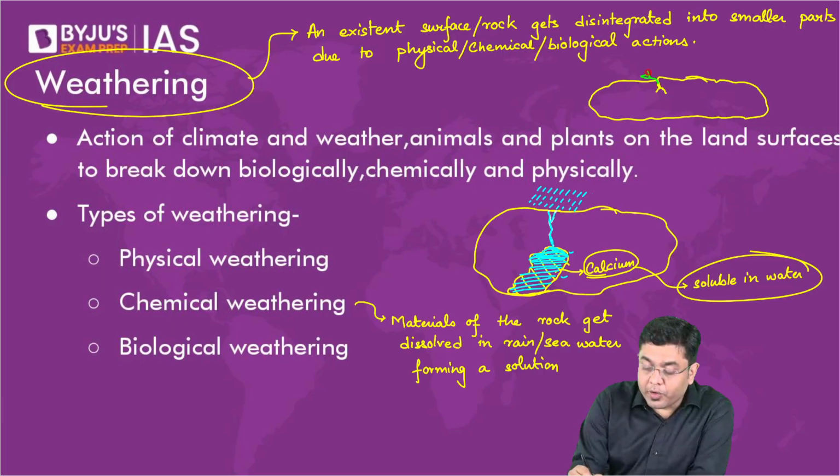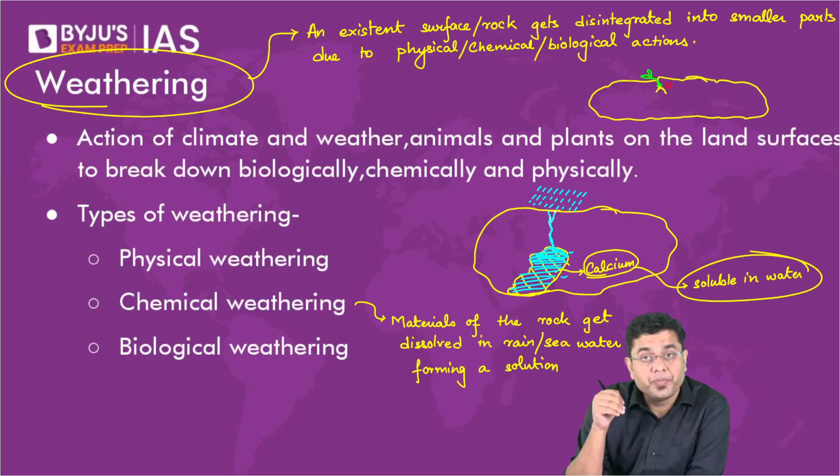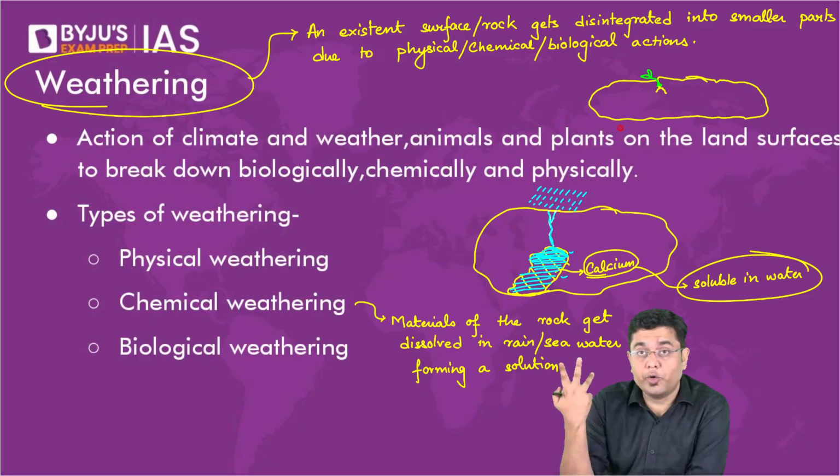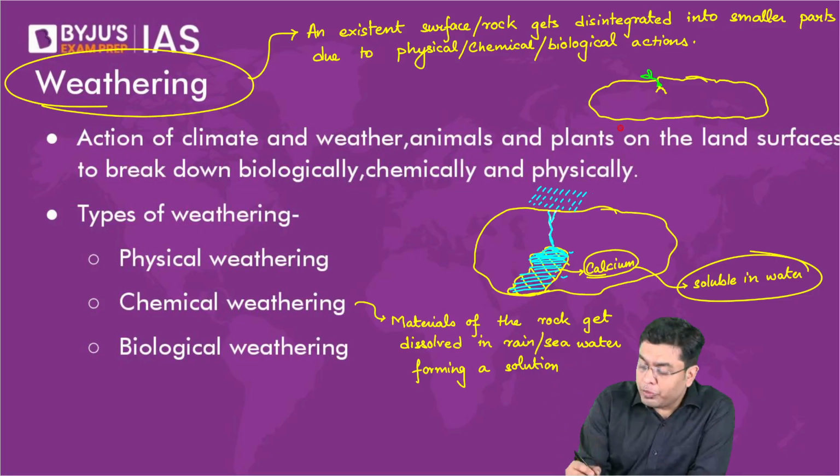Why will the plant grow here? Because the roots are getting access to the minerals of the rocks. They are getting access to moisture also by rainfall. Now these roots will try to spread, they will try to grow. After they have spread, maybe another plant grows here, right? It will also have roots which will try to expand.